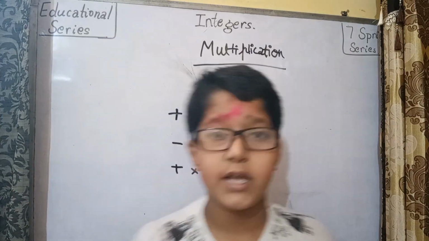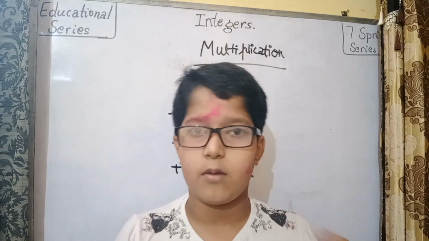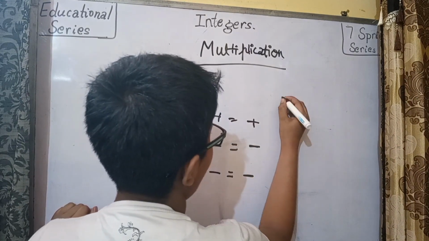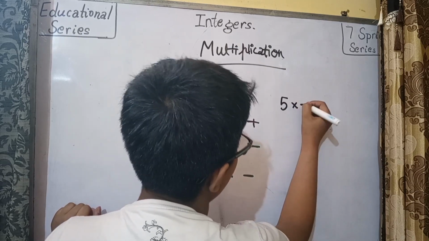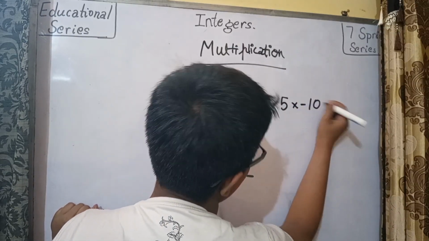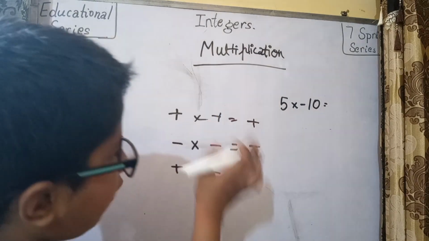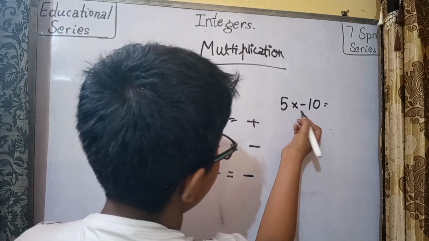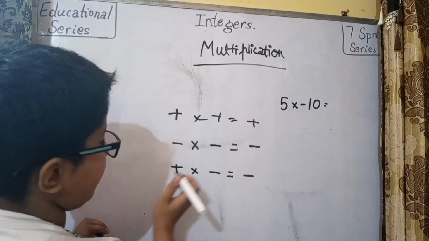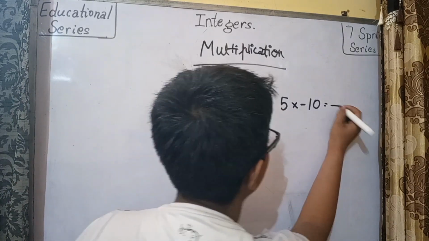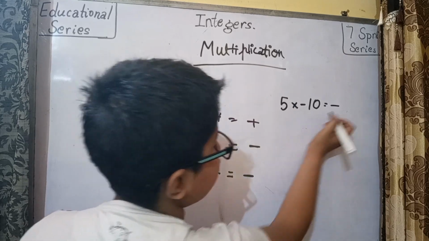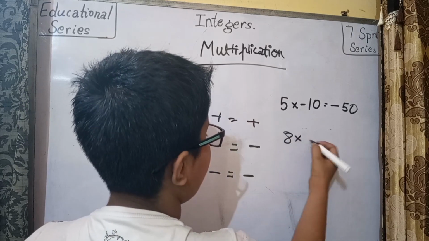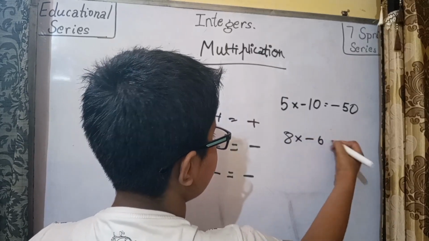So now let's see operations on multiplication. Some questions like 5 into minus 10. To solve this question, we'll simply multiply 5 into 10. This is positive, this is negative, so the answer will be negative, and 10 into 5 is 50. So minus 50.